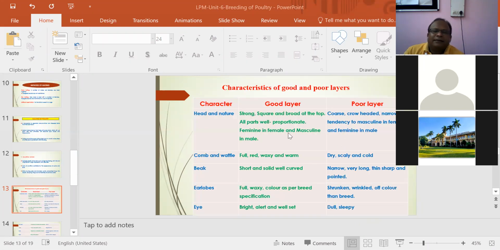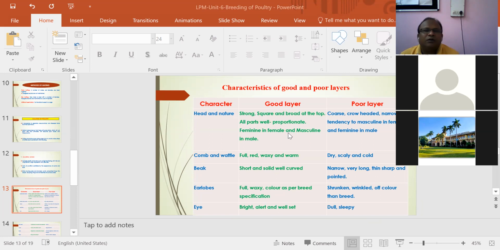Culling is especially done in layers, not in broilers, because broilers are reared for only a short period, 5 to 6 weeks, but layers are reared for 1.5 years. So culling is especially practiced in layers.